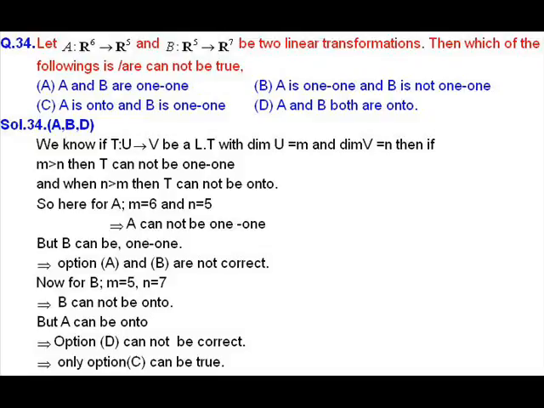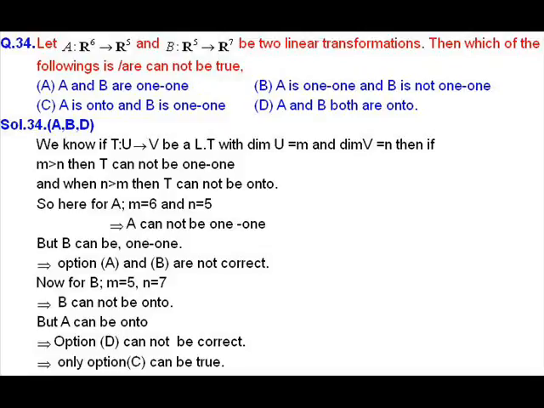Now we will check options C and D. Option C is: A is onto and B is 1-1. So C is a possible option, meaning C can be true, because for A onto, the rank of A will be 5, and it is possible that the rank of A can be 5. So A can be onto. And now for the map B, B can be 1-1 because the null space of B can be 0, that is, the nullity of B can be 0. So option C can be possible.